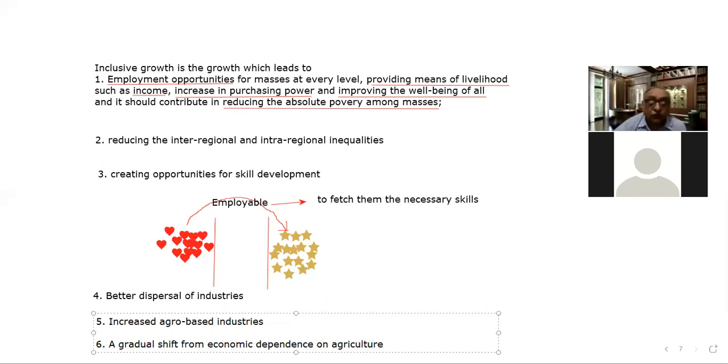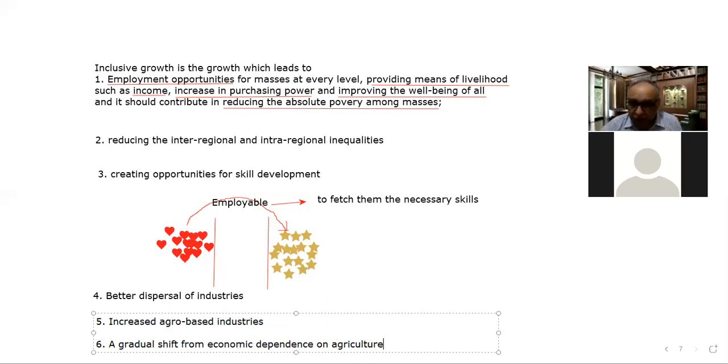And the next point is employment-driven growth. Employment-oriented growth should be there, because there are two approaches to growth. One is capital intensive, the second is labor intensive. So it should be employment-oriented growth.